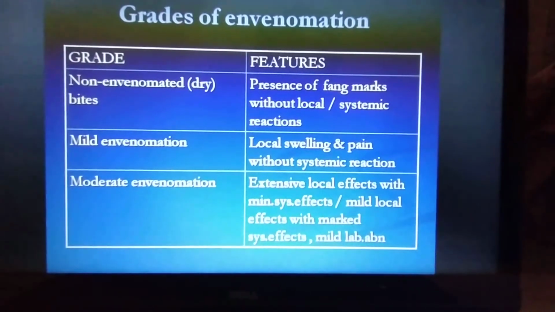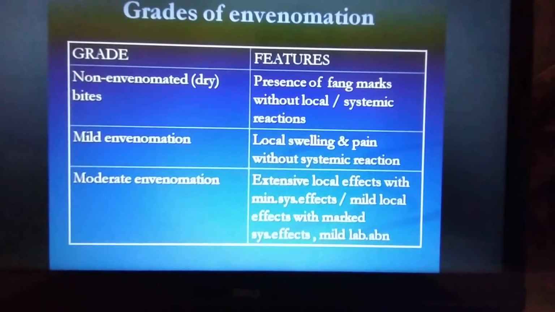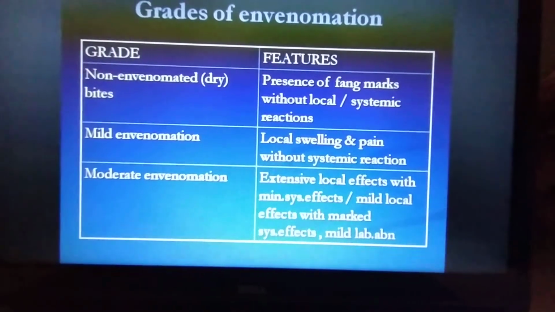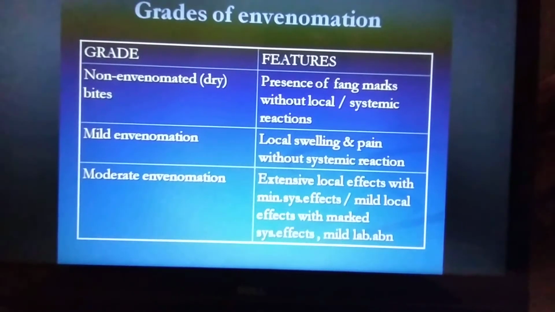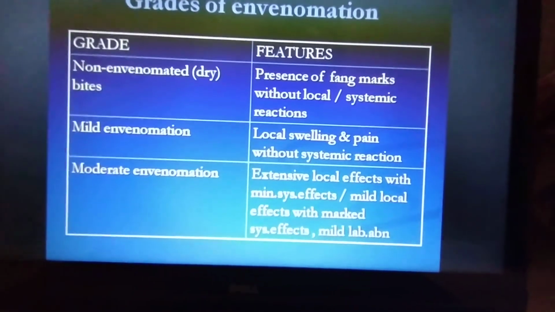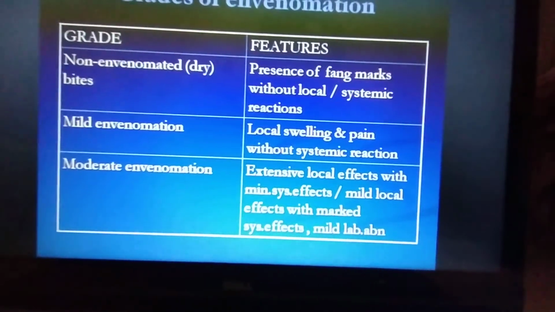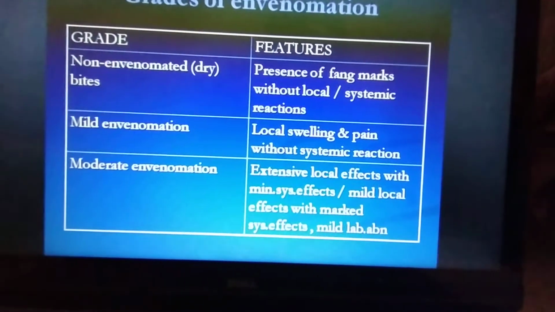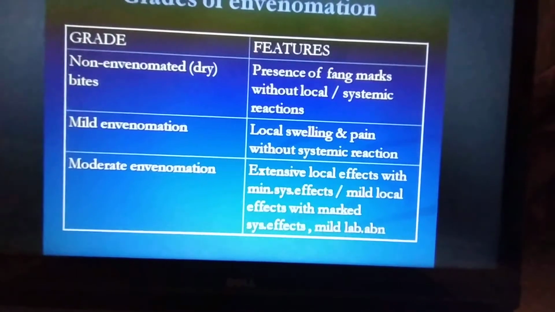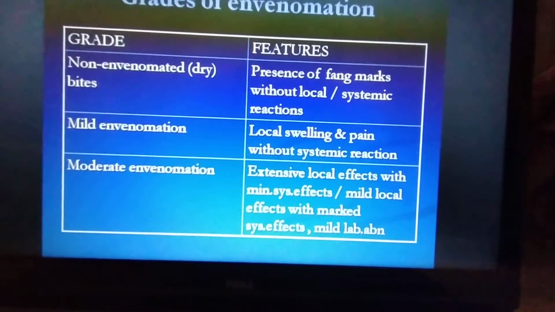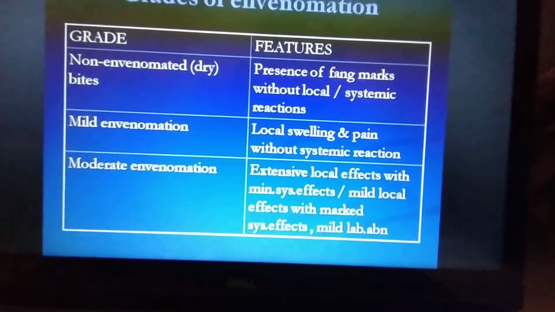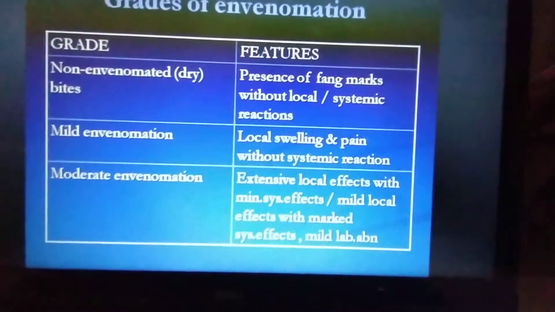A mild envenomation bite has local swelling. A small amount of venom has been injected, then you can see local swelling and pain without systemic reaction. The local area swelling will be there, without a systemic reaction. Or a moderate envenomation bite, that is, extensive local effect, or mild local effect with a marked systemic effect.